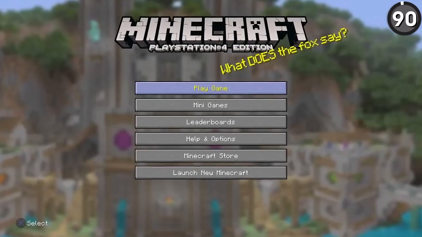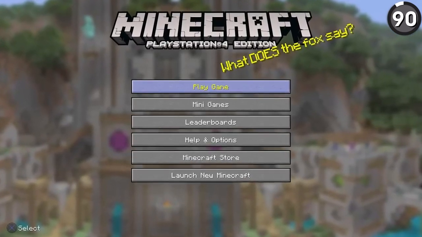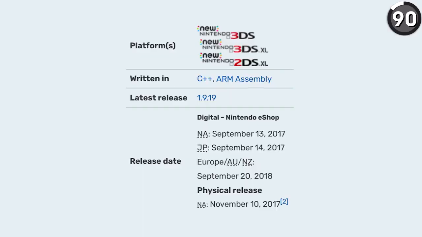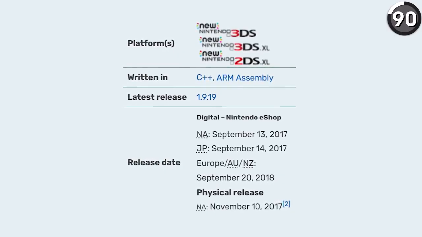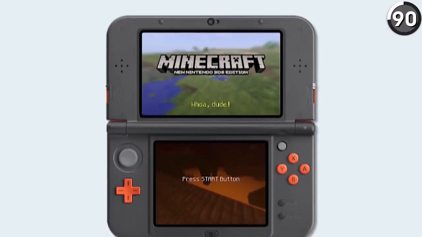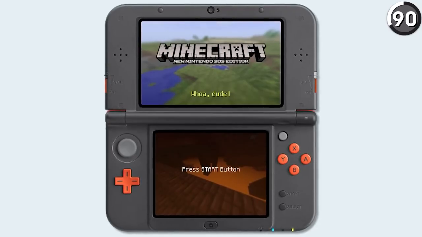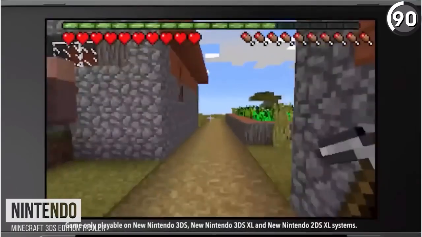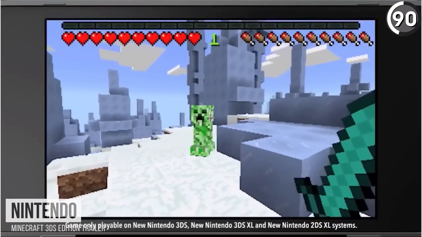Well, I'm sure plenty of you are familiar with the Legacy Console Edition that was since abandoned for Minecraft consoles. It turns out that the actual shortest-lived version of Minecraft Console Edition existed exclusively on the New Nintendo 3DS system, since that version only lasted for 1 year, 4 months, and 3 days to the date.